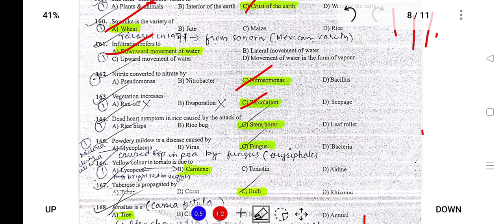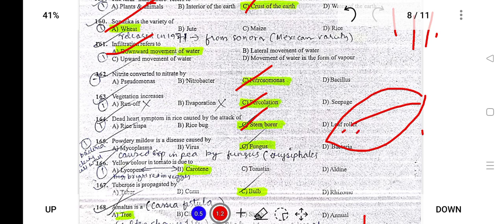Next, the death heart symptom in rice is caused by the attack of stem borer. In the paddy field, the shoots turn dry and dead, so this is also called the death heart symptom. Next, powdery mildew. For example, a leaf shows a powdery white coating. Mostly it is seen in papaya, for example. It is caused by fungus.